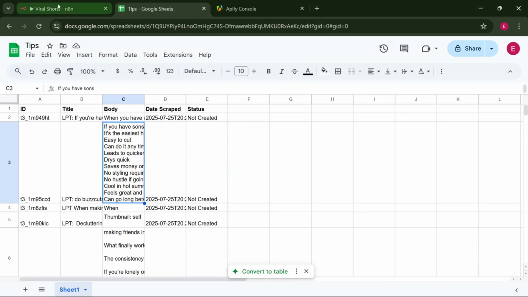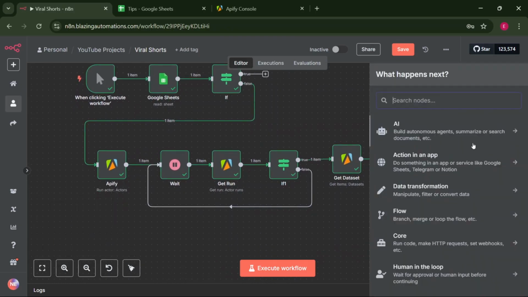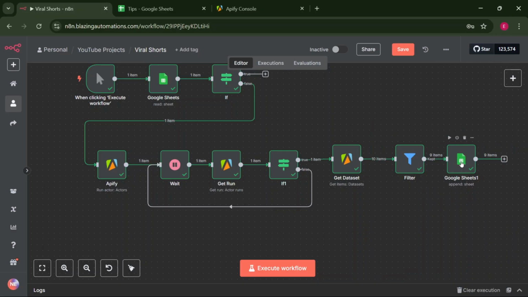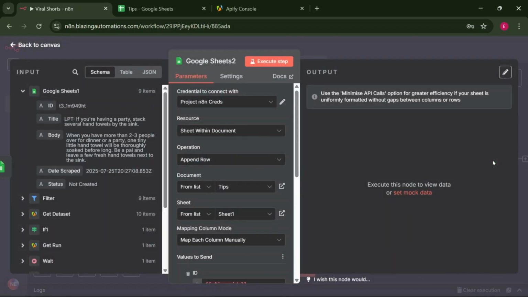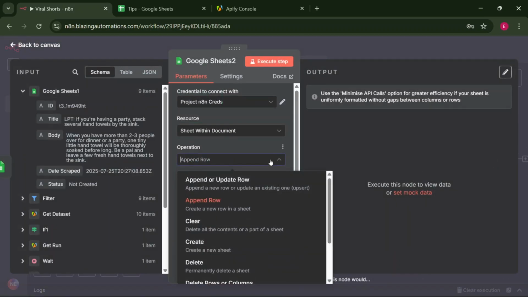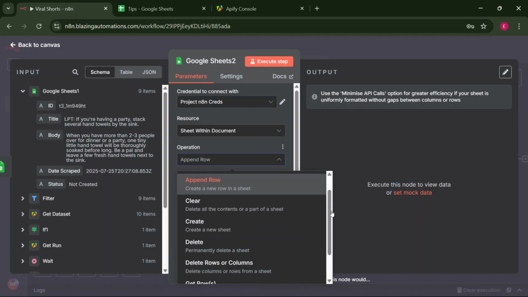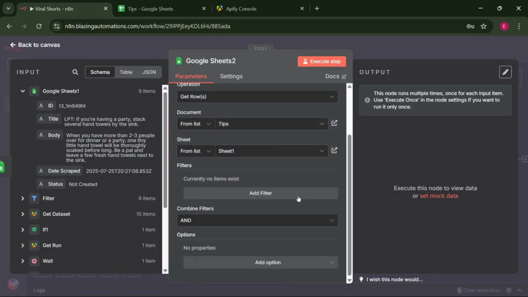We're going to grab one of these tips and now send it to an agent. Let's just duplicate this by clicking on the Google Sheets node and pressing Ctrl D. It's going to duplicate it, and let's connect the nodes. And now let's change the operation from append row to get rows. So let's just get rows. So click add filter.